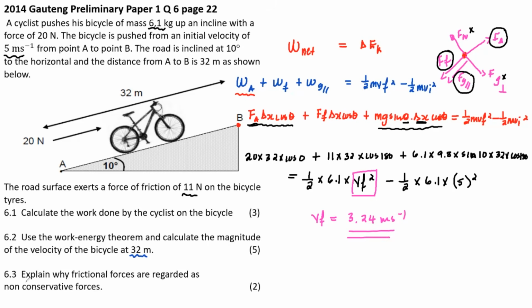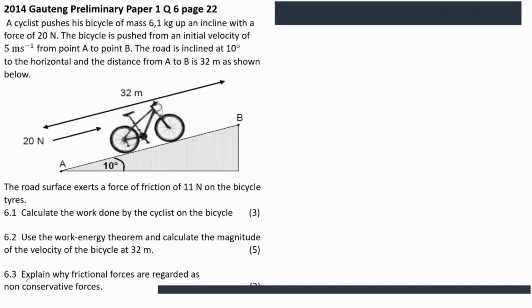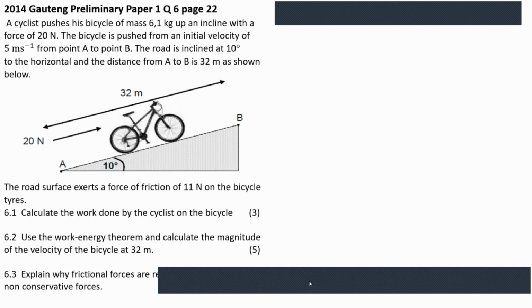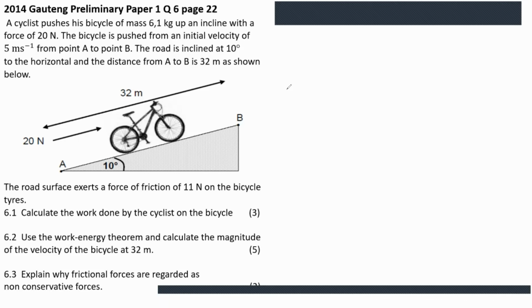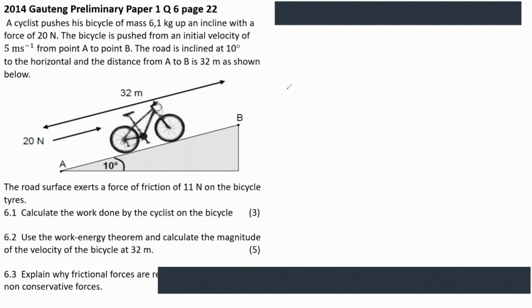6.3, explain why frictional forces are regarded as non-conservative forces. I think we can use the idea that the work done by the frictional force depends on the path taken by the object.